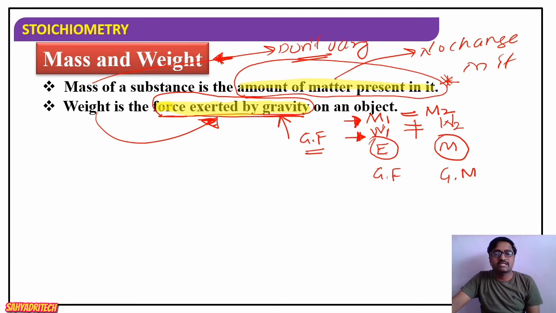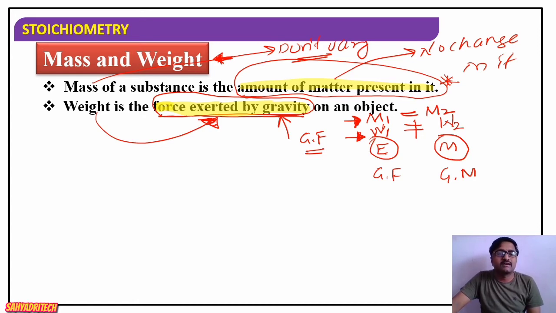So I will just repeat the definition of mass and weight. What is mass? The mass of a substance is the amount of matter present in it. And what is weight? Weight is the force exerted by gravity on an object.